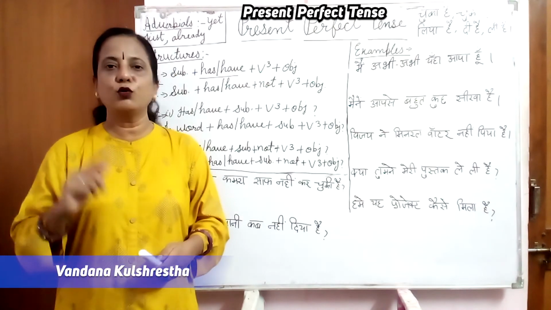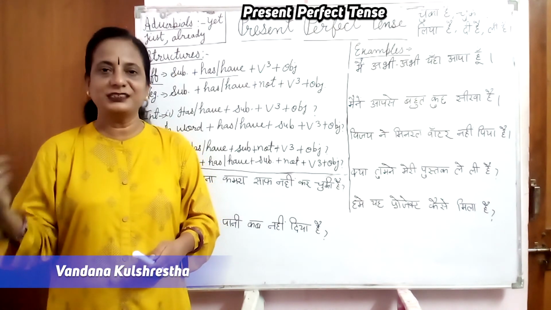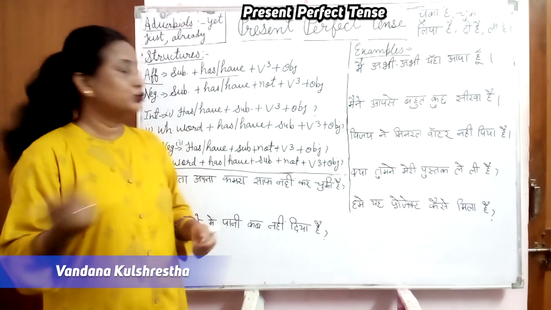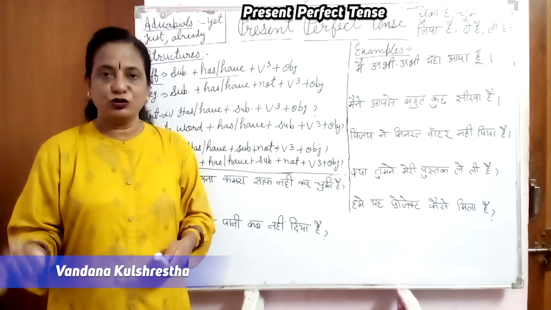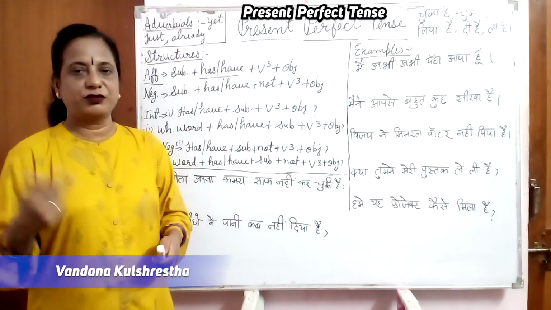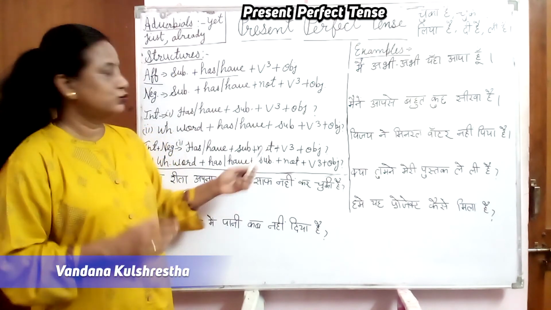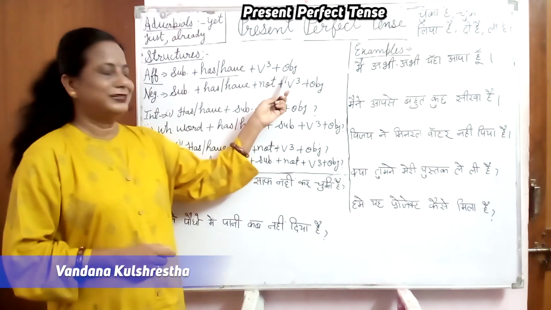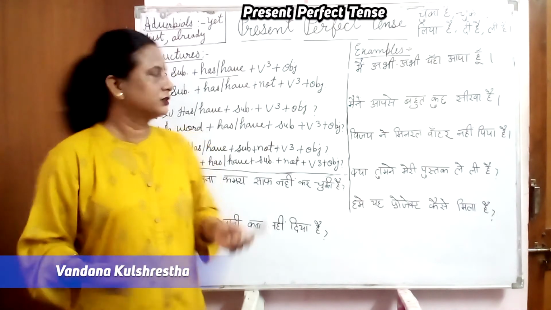For example, go, went, gone. So gone is the third form. So you should know about the forms of verbs also, right? Irregular verbs or regular verbs. You should know about this. And then object or maybe complement.